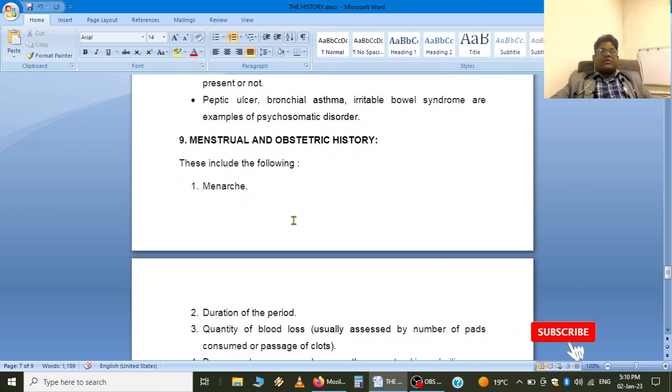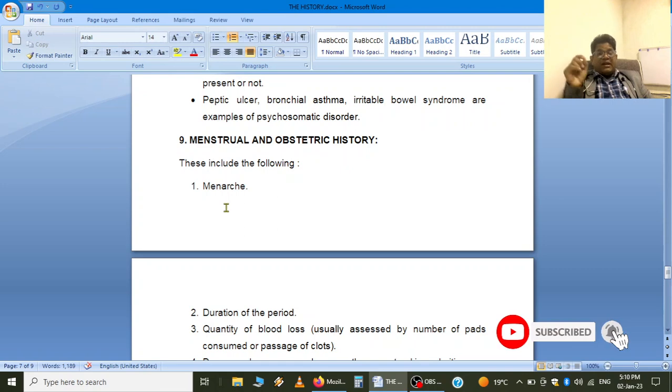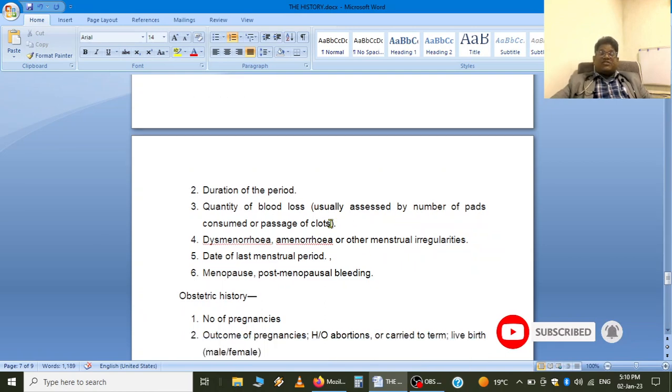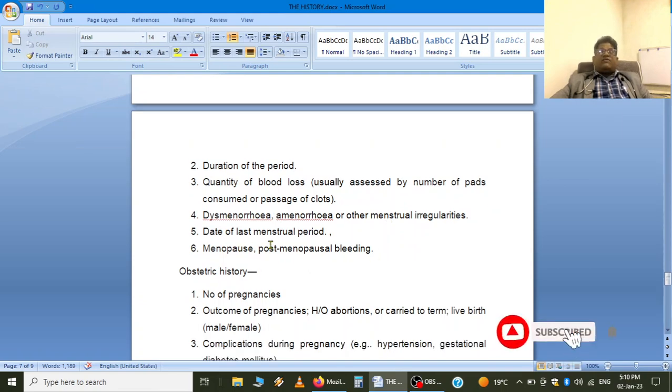We should stress on it. What does it include? This includes menarche, age of menarche, duration of periods, whether it is irregular, quantity of blood loss, whether it is a heavy period or a scanty one. Sometimes we can assess by the number of pads and the passage of clots, which they also mention. Any history of dysmenorrhea, amenorrhea or other menstrual irregularities, and date of last menstrual period.